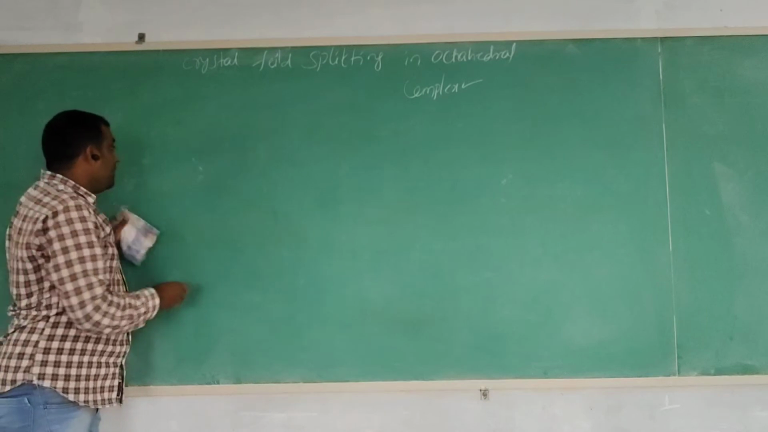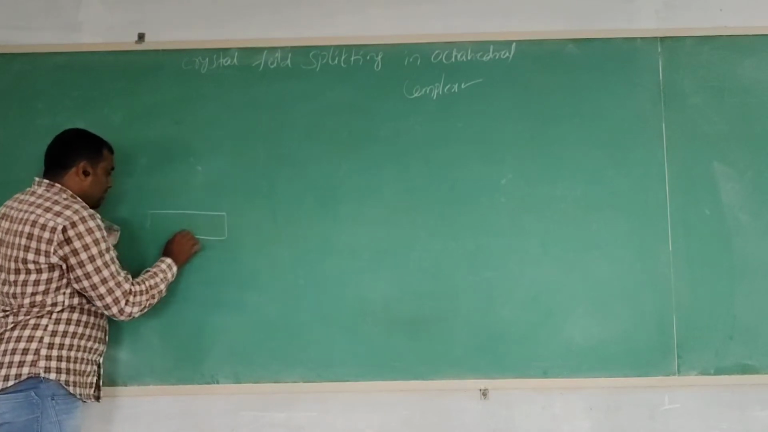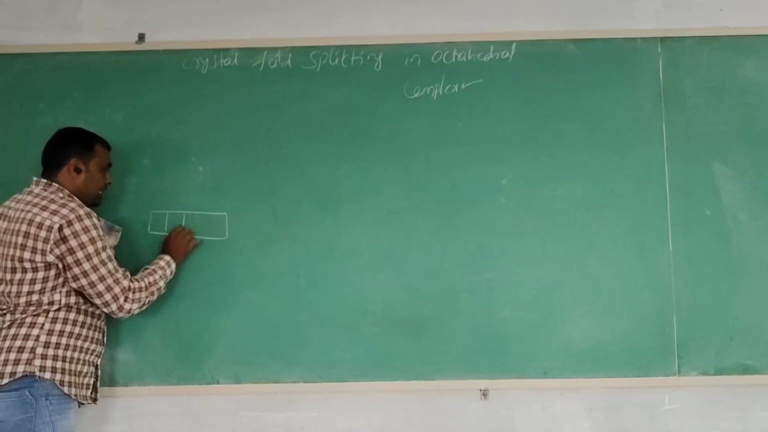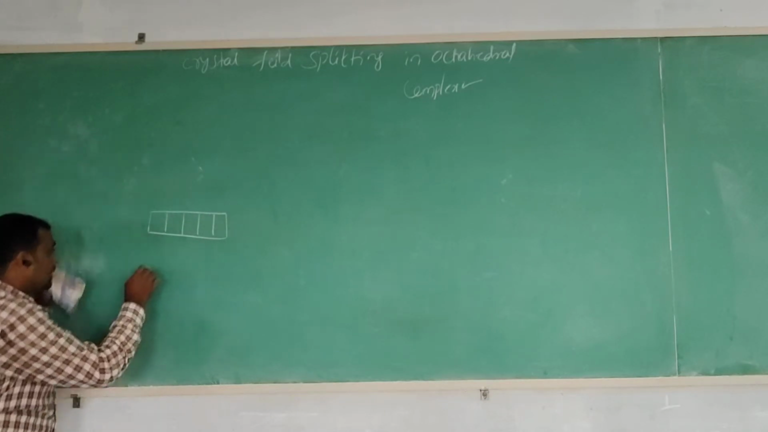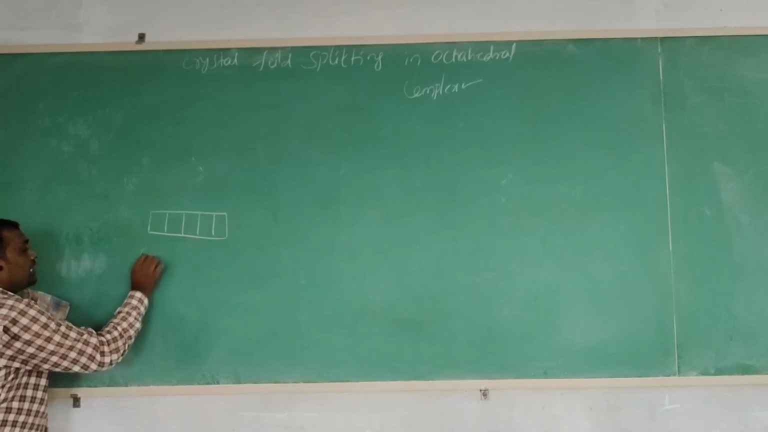Now I will explain the crystal field splitting. Before the ligands approach the metal atom, the metal d orbitals are present in the ground state. This is the ground state.